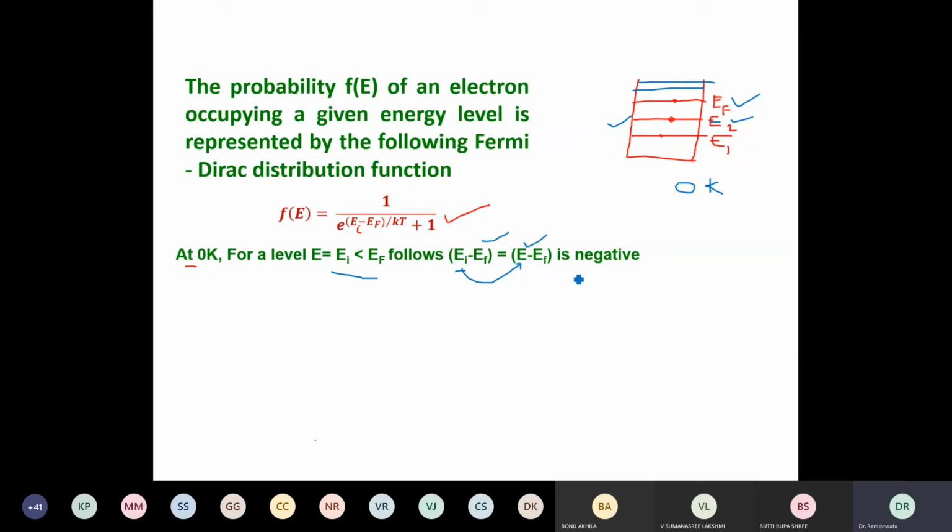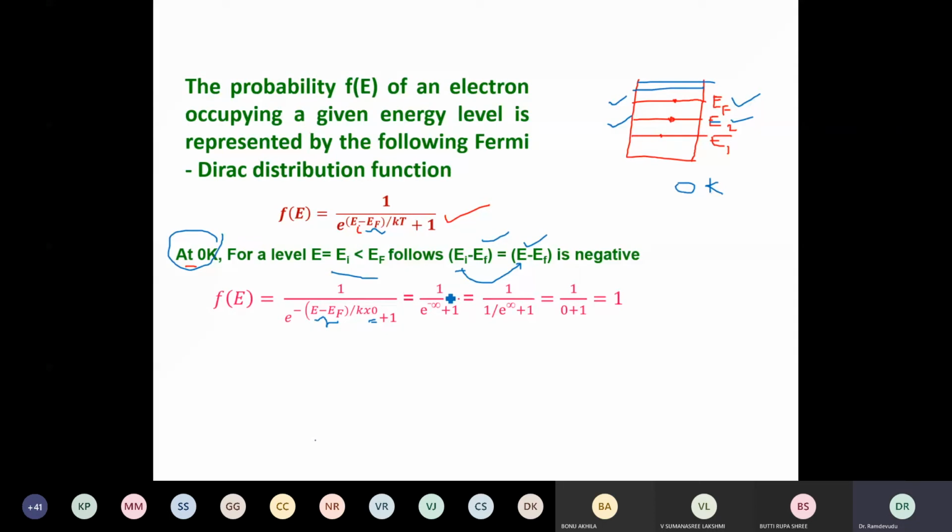E minus EF is negative because EF is greater. I am subtracting this from this, so I will get a negative value. That means in this expression, if I write it as F of E, the probability of finding the particle is equal to 1 by e to the power of (E minus EF) by kT. This value is negative because EF is at the top and EI is the bottom level chosen. And T is equal to 0 because we are taking it at T equal to 0.